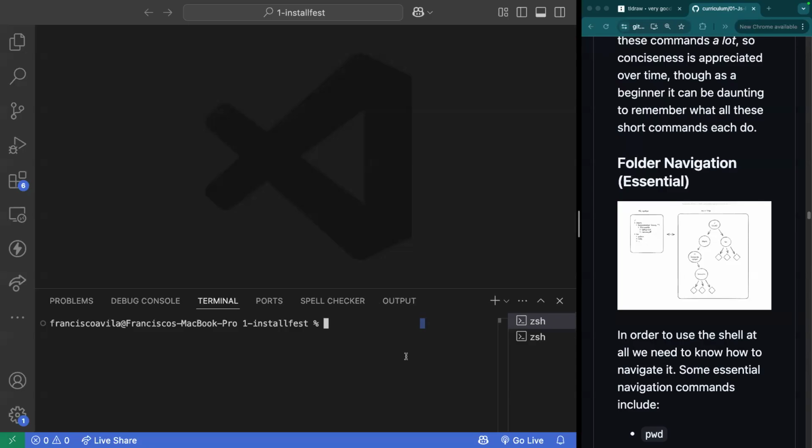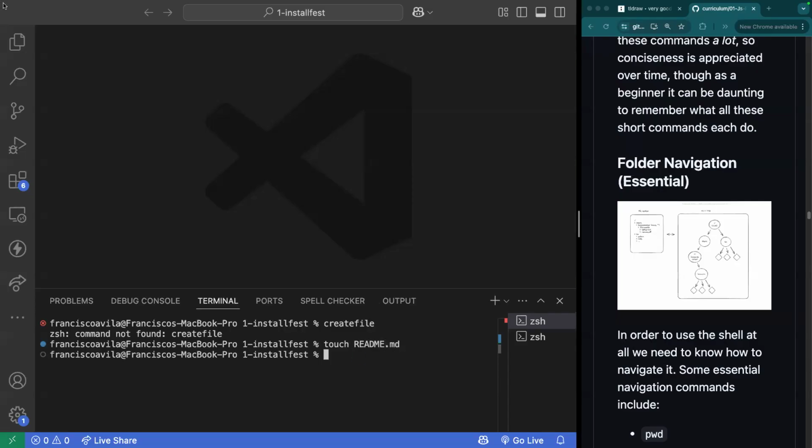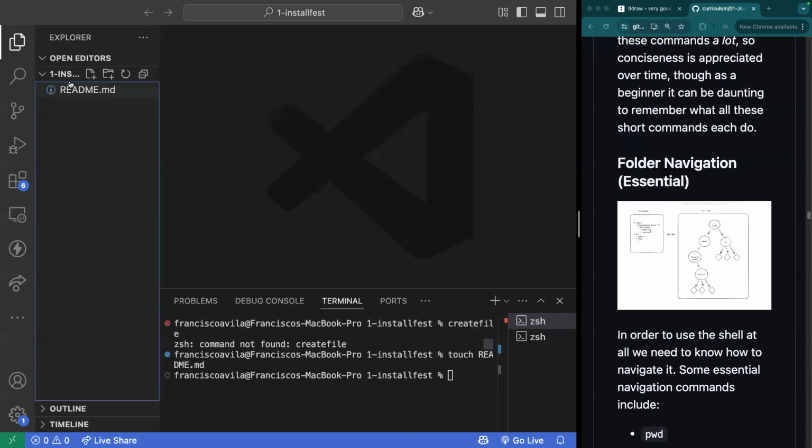So I want to create a file. Well, there's no command like create file. That's just going to give me an error. Instead, the command to create a file is touch. And what I want to create is a readme.md. MD stands for Markdown. You'll notice that now inside of my Installfest directory, I have a file called readme.md, which is exactly what I asked it to build.